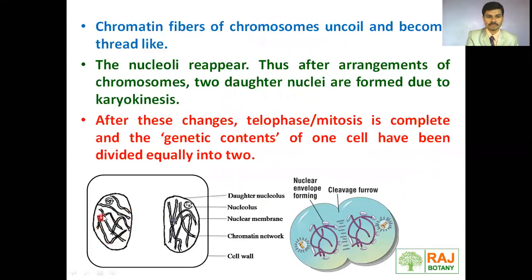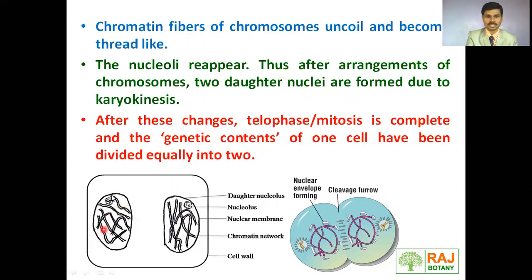Here we can see the formation of the nuclear membrane around the chromosomes. The chromatin fibers of the chromosomes uncoil and become thread-like. Initially, when we see the chromosomes at prophase, they were thick and shorter, but in telophase, chromosomes are uncoiled, long, thin and thread-like. The nuclei reappear. Thus, after the arrangement of chromosomes, two daughter nuclei are formed due to karyokinesis.